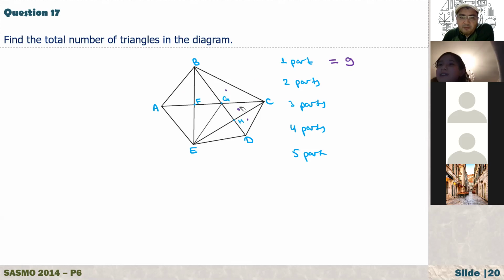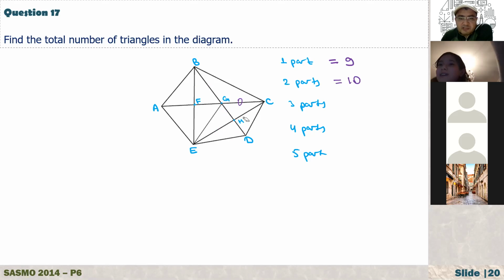So now how about 2 parts? Here actually this one is 1, right? And this one is 2, this one is 3, and also this one 4, this one is 5, this one is 6, this one is 7, this one is 8, this one is 9, and this one is 10. Right? Any more? I think we don't have. So we have 10. Is it correct, Fikriya? What do you think? Did we miss anything here? No.